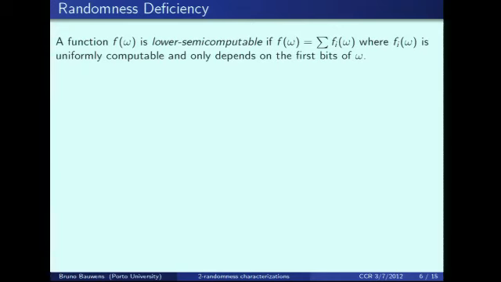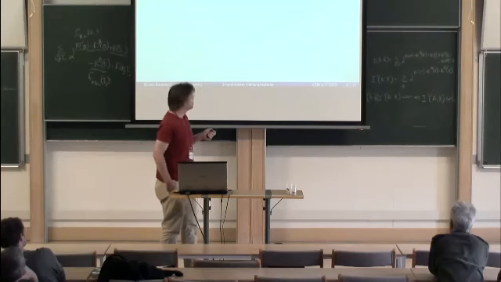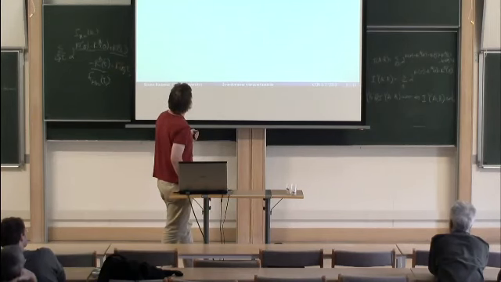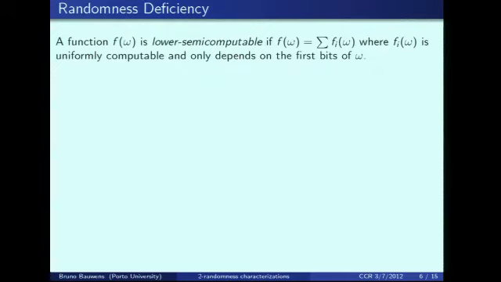So for this we need first to define a lower semi-computable function, and we already saw some definitions of that in the conference. I pick just the one I will use. It's a sum of uniformly computable basic functions. So these are functions that only depend on an initial segment of omega.